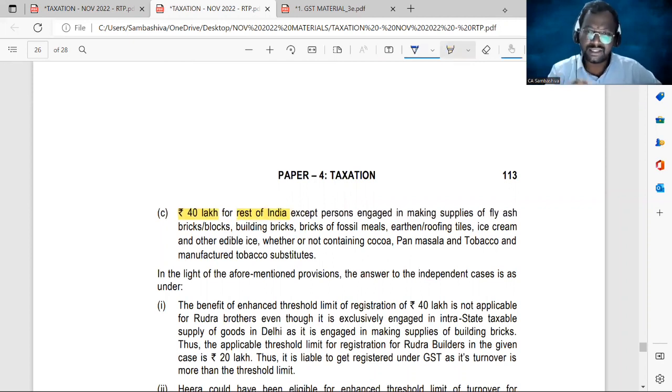Old provision is up to this only. 40 lakhs for the rest of India is the old provision. But now this is the latest amendment.